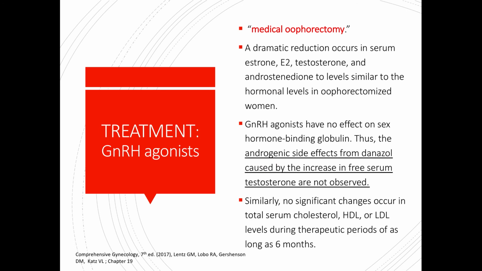Next, we have GnRH agonist, and the use of this medical treatment leads to a dramatic reduction in estrone, estradiol, testosterone, and androstenedione to levels that are similar to the hormonal levels in oophorectomized women. Therefore, the use of GnRH agonists usually gives the effect of a medical oophorectomy. GnRH agonists have no effect on sex hormone-binding globulin. Thus, the androgenic side effects from Danazol caused by the increase in free serum testosterone are not observed. Similarly, no significant changes occur in total serum cholesterol, HDL, or LDL levels during therapeutic periods for as long as 6 months.